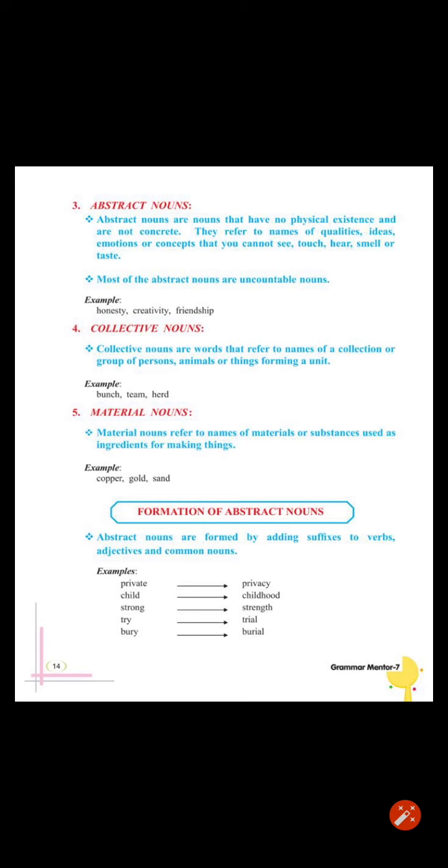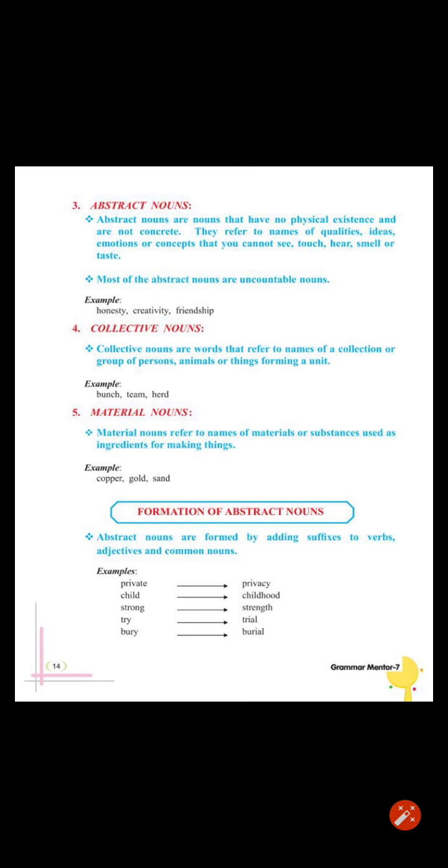Now we will see some sentences. Always speak the truth. In this sentence, truth is a quality, so it is an abstract noun. See one more sentence. Honesty is the best policy. In this sentence, honesty is showing us the quality, so it is an abstract noun.